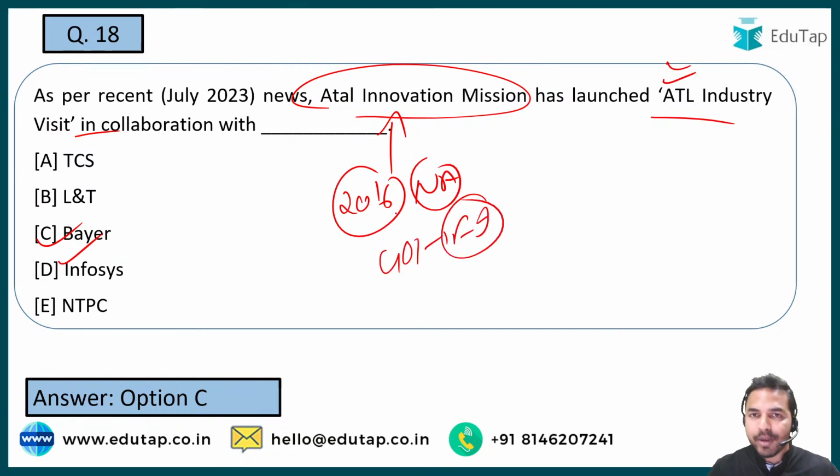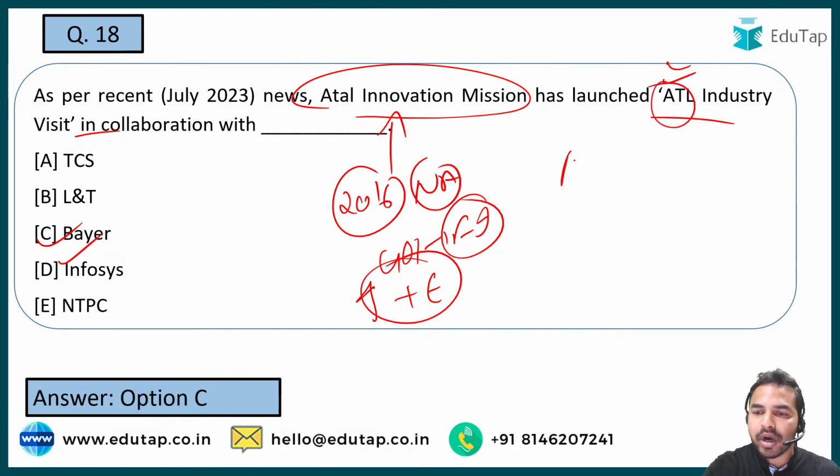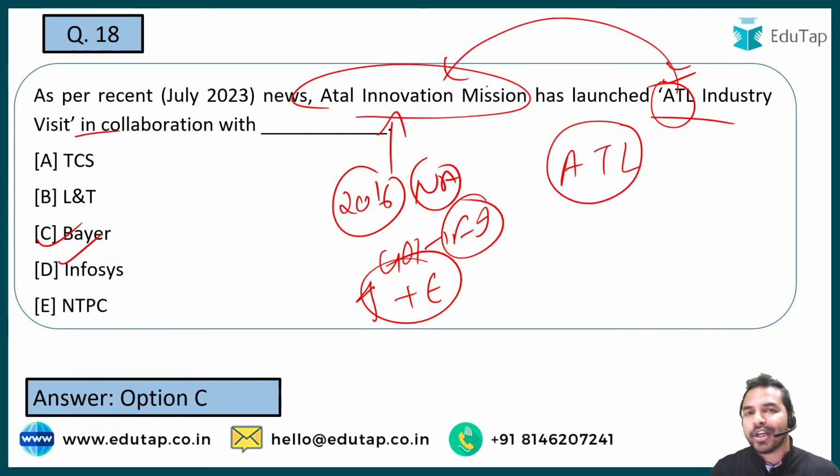ठीक है, a very very important point. Why exactly was it launched? तो क्यों इसको लॉन्च किया गया था? To create and promote a culture of innovation and entrepreneurship among the Indian students. That is why it was launched. And this ATL basically stands for Atal Tinkering Labs. This is also an initiative under the Atal Innovation Mission.